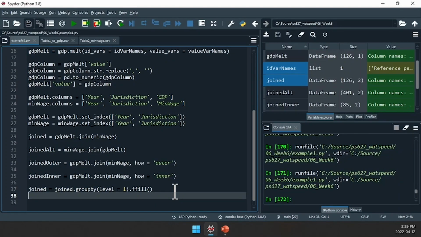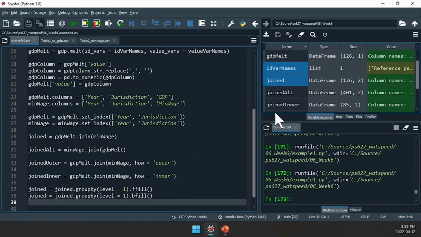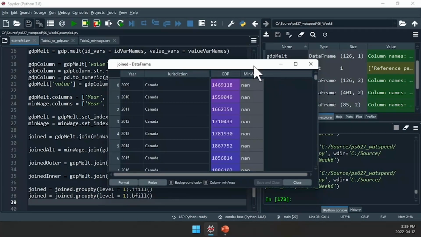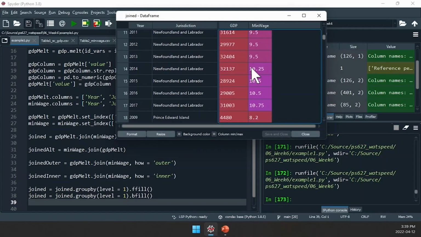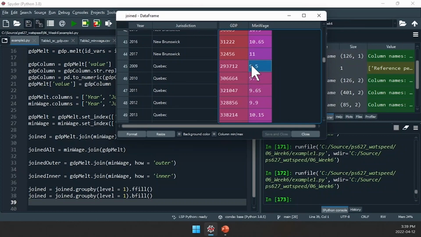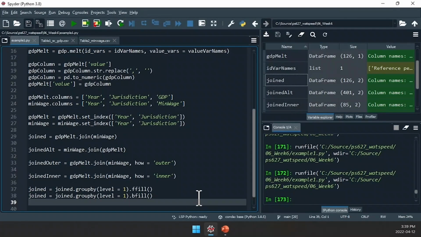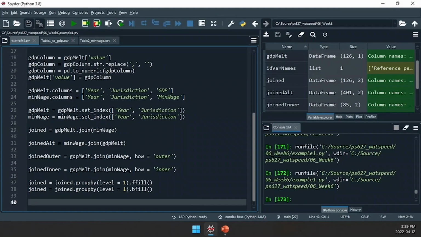I'm going to copy line 37, paste it underneath line 37, and change the ffill to a bfill. If I run this code, I can now backfill any of my missing data by jurisdiction. Notice how the Quebec 2009 entry is now 9.5. That's how you can forward fill and backfill by group.